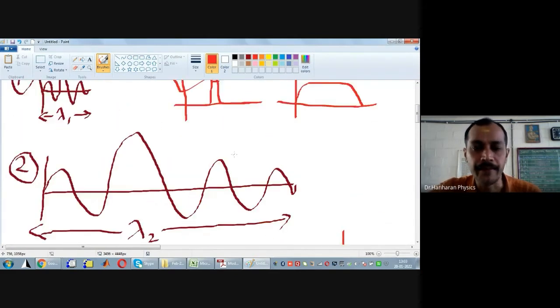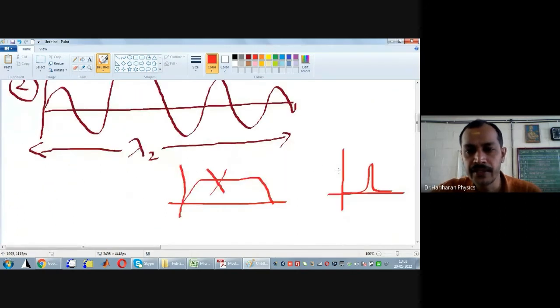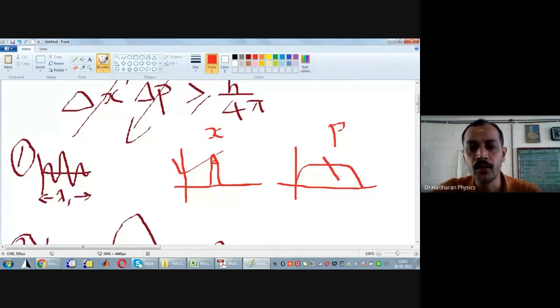On the other hand, in the second case, it is easy for us to know the momentum or the wavelength of the wave because it is spread over a large distance, but you cannot know its momentum for the first case.